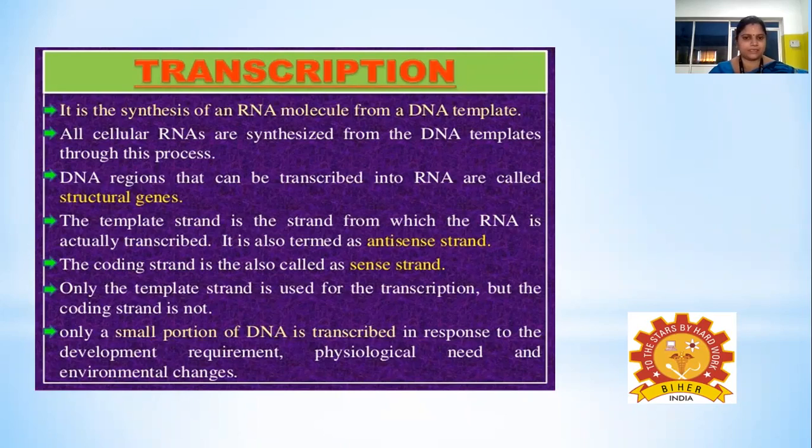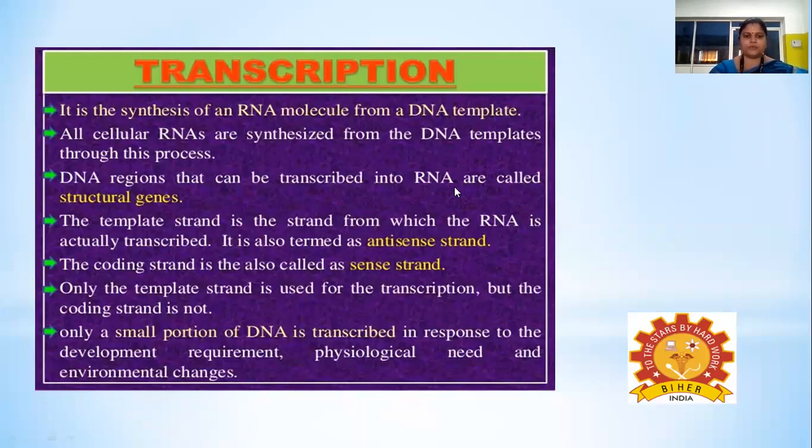The coding strand is also called the sense strand, since it won't take part in the process of transcription, and it possesses a sequence similar to the RNA transcript that has been synthesized. Only the template strand is used for transcription, and the coding strand will not be used.